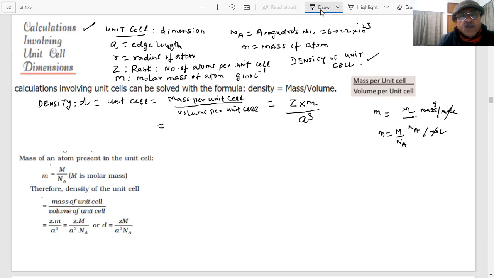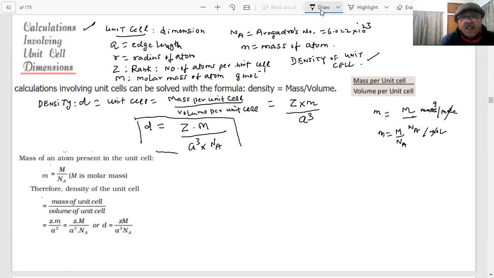D is equal to Z into M, divided by A cube into Na, where Na is Avogadro's number. So student, this is the formula of the density of a unit cell.